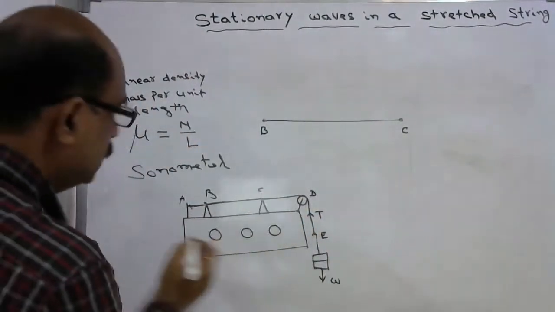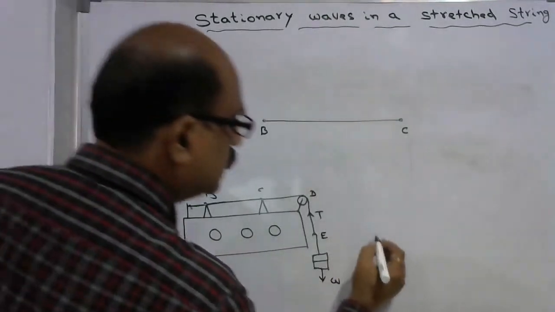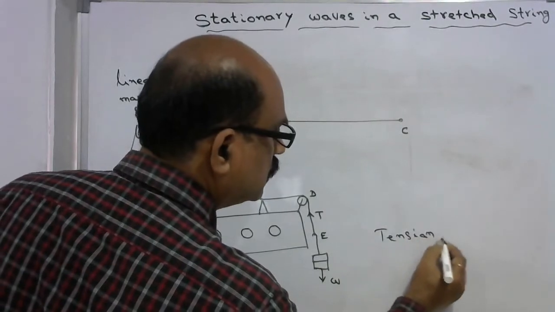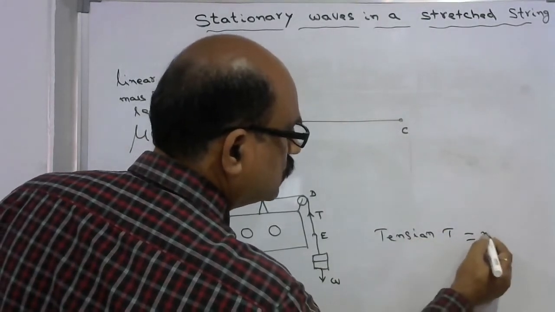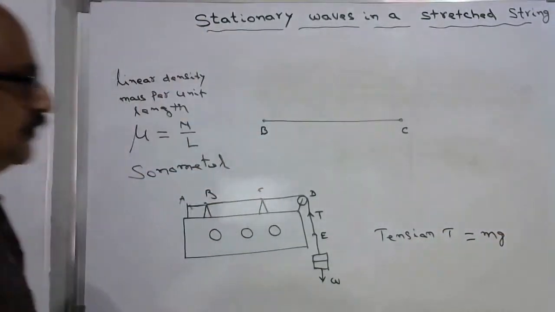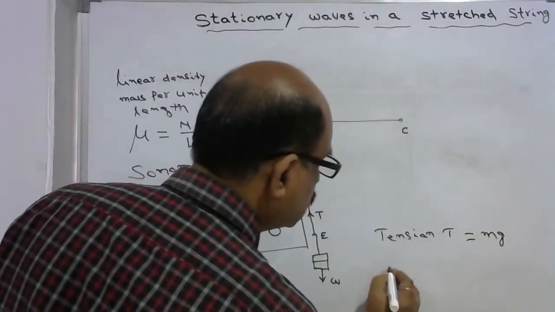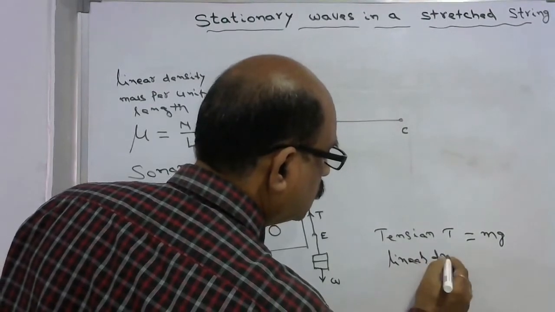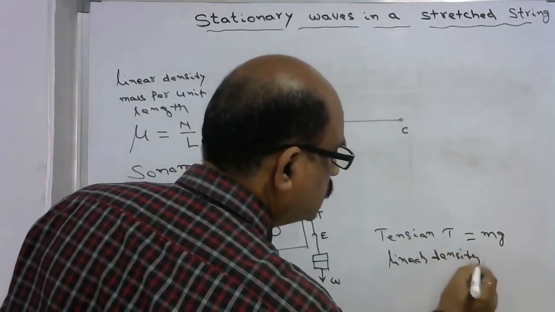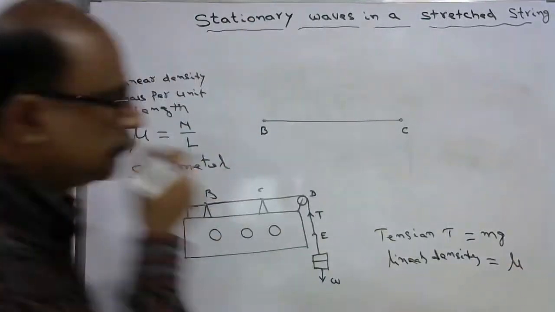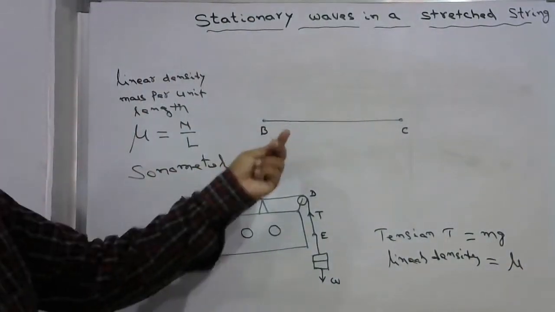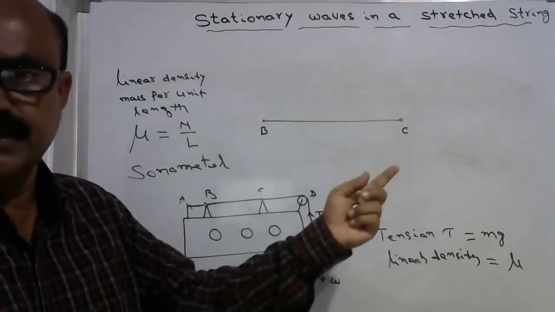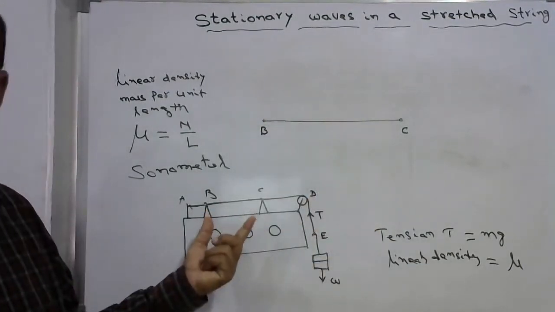I just write down here, tension in the string is equal to mg, and linear density is mu. With these two properties, we just fixed the wire between point B and C as shown in sonometer.